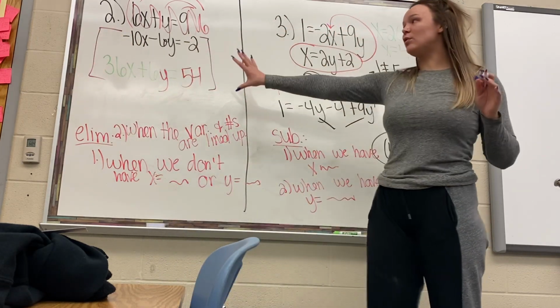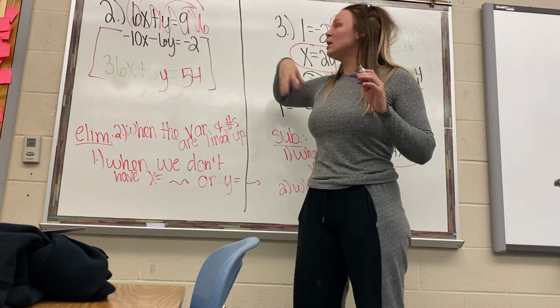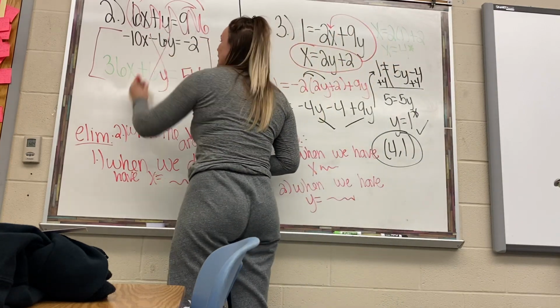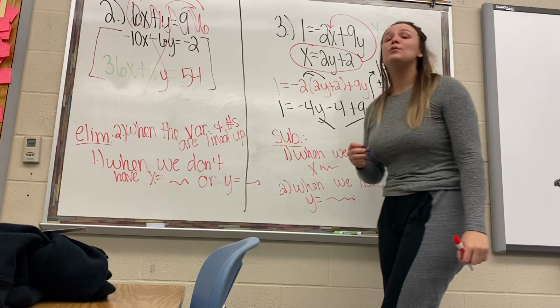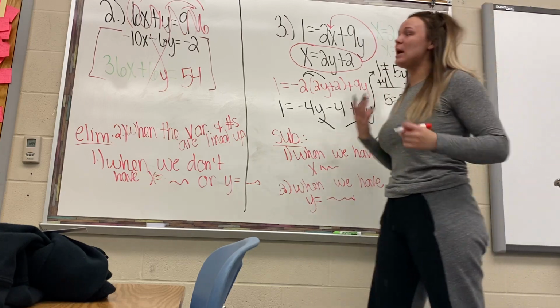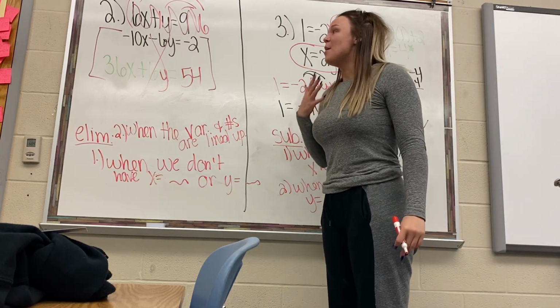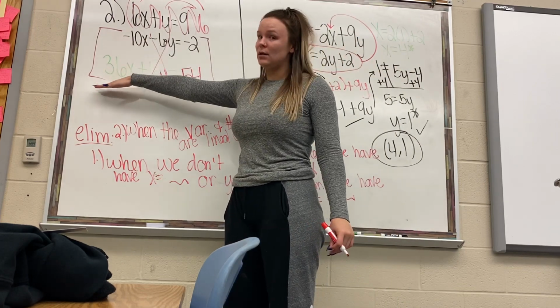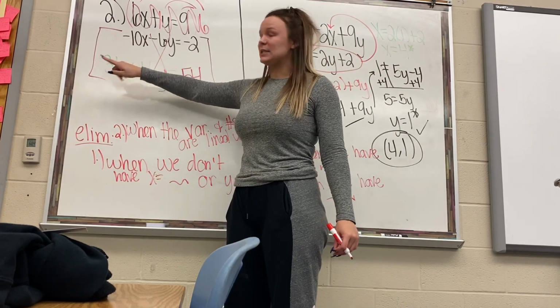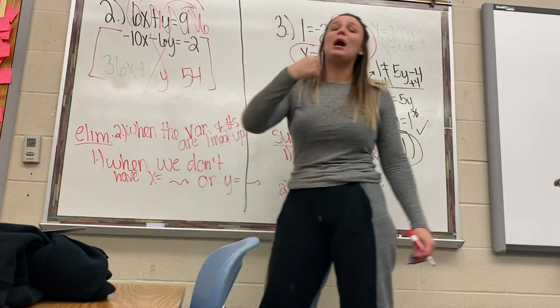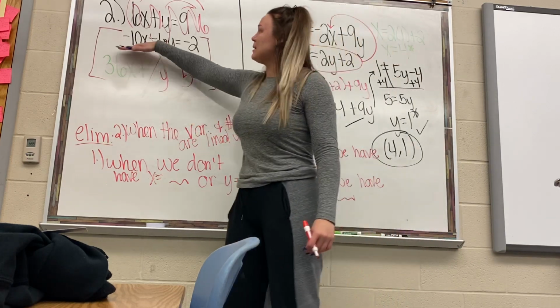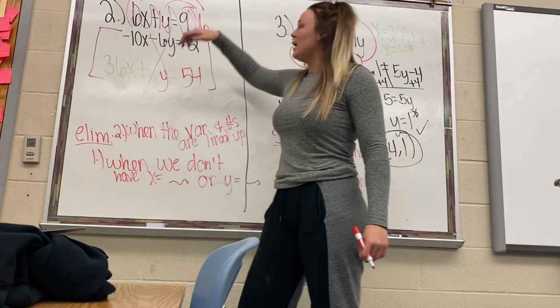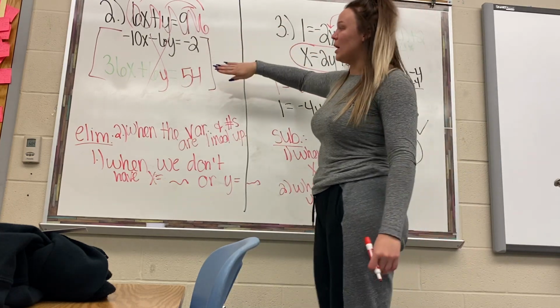So you would solve this system of equations. The y's eliminate. Then you need to add or subtract down. Okay, that's what we have trouble with, and that's okay. But this is a negative 10 plus 36x. Okay, not minus 36x, because this 36 is positive, so we add. So it's going to be negative 10 plus 36. And then on this side, it's going to be negative 2 plus 54.